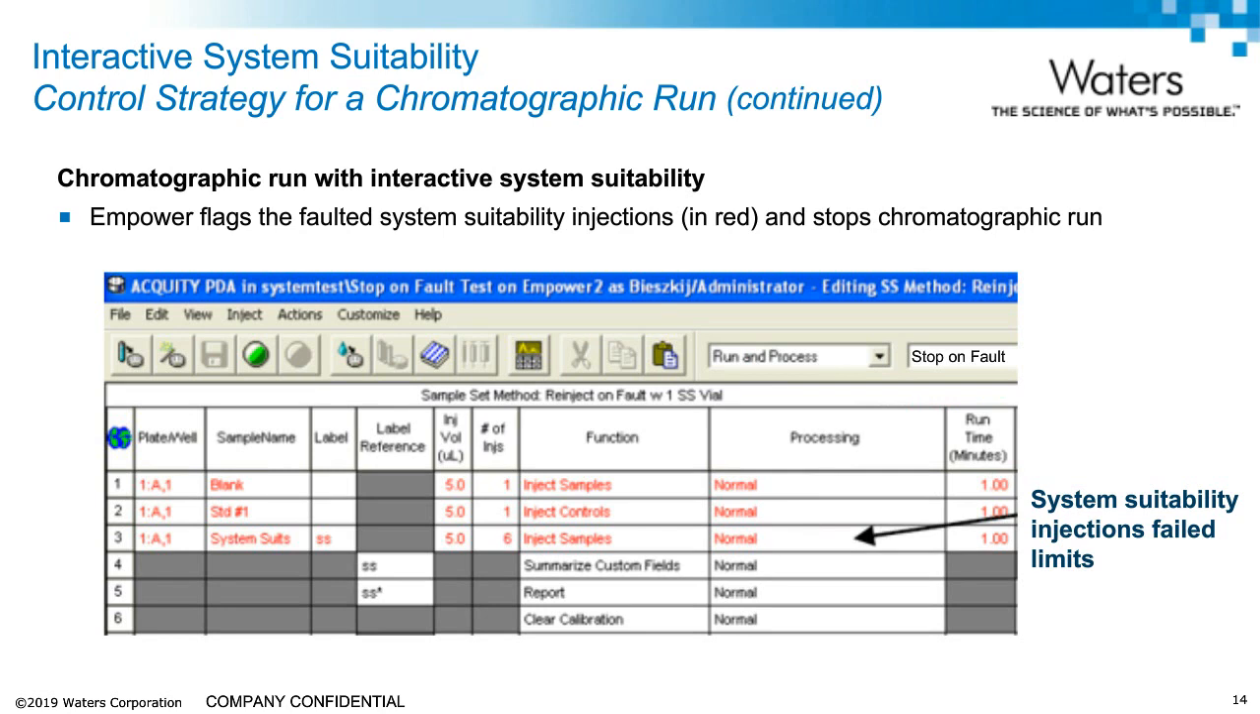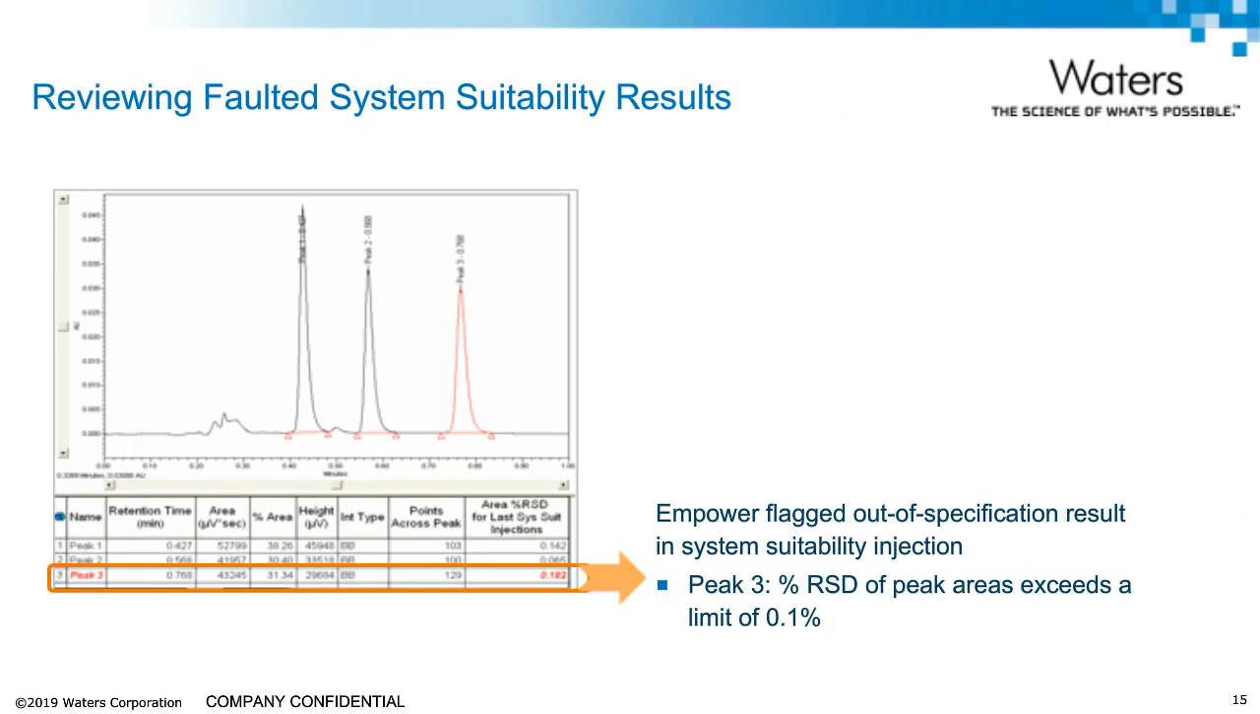Here's an example of a sample run with interactive system suitability mode. The replicate suitability injections are displayed on line 3 of the sample set method. These injections are flagged because they fail the specified limits. Hence, Empower stopped the run. The user can then review the system suitability results to check which injection or parameter failed the criteria. In this case, peak 3 exceeded the defined limit for % RSD of peak areas.